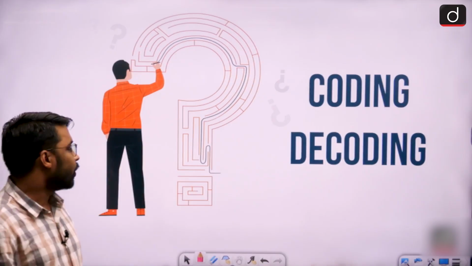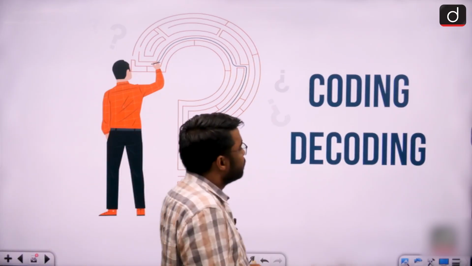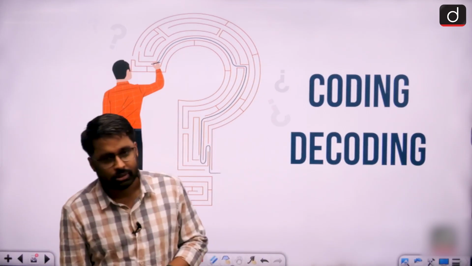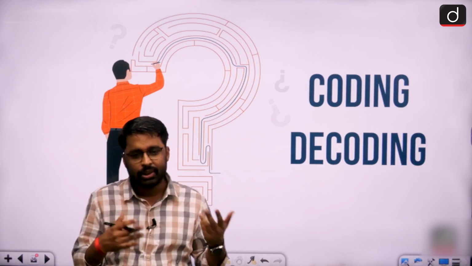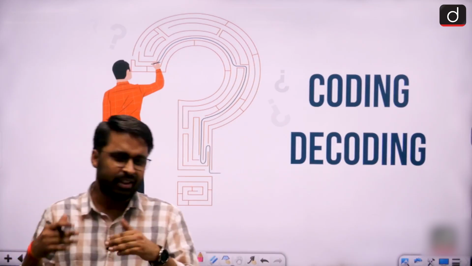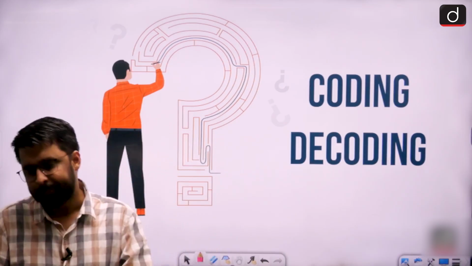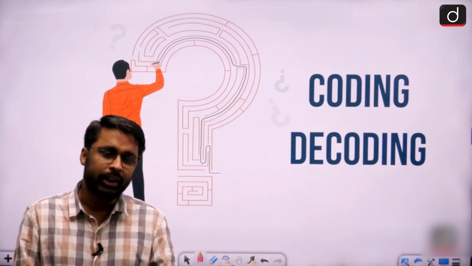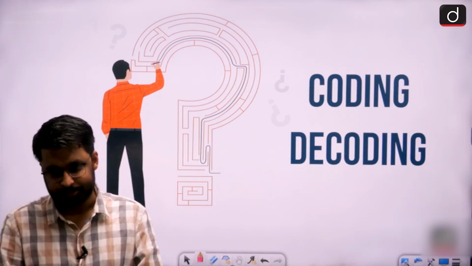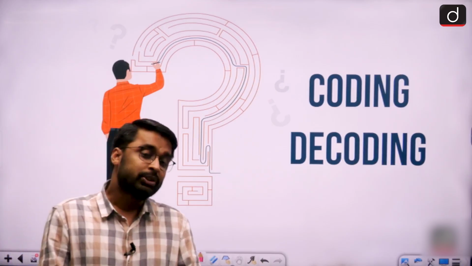So, in this particular topic, my examiner will give me a question where words will be given certain codes, and now I have to find out a second word or third word's code, what it would be, right? See, when it comes to coding decoding, we have a total of 15 to 16 logics. And suppose in my exam, if a question is going to be there on coding decoding, sir, applying all these